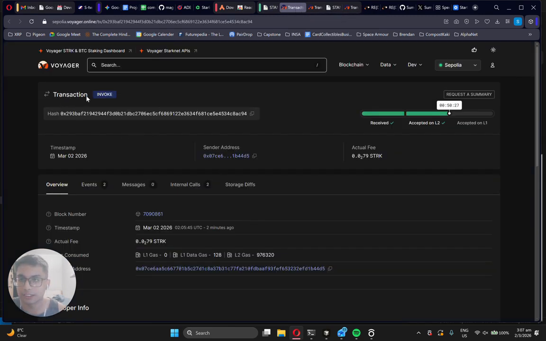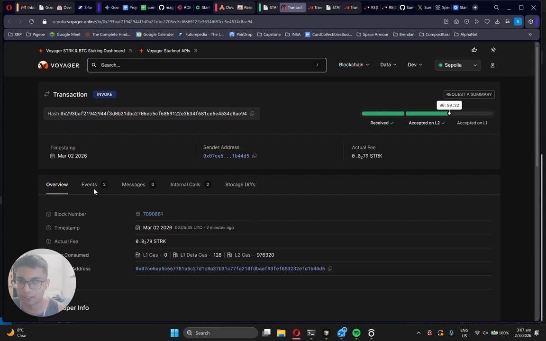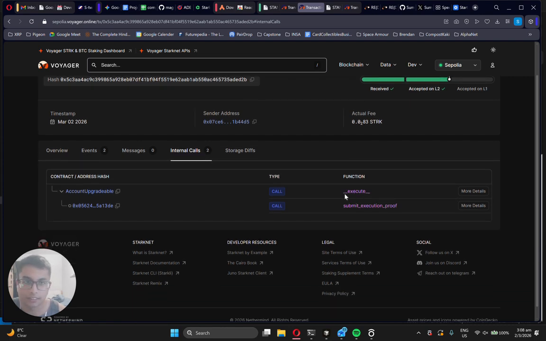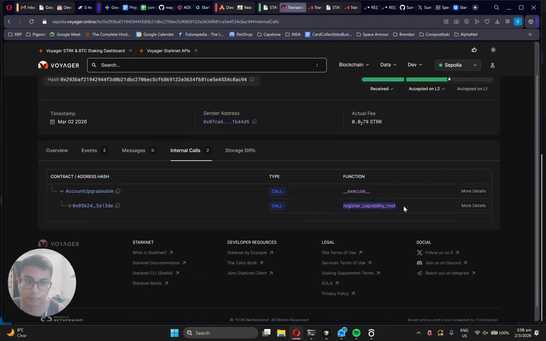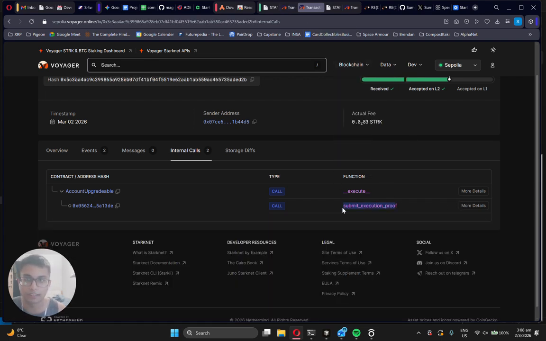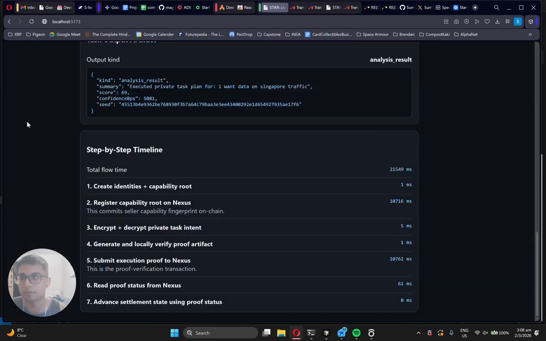If you go to the transaction, you can see over here the transaction that was taking place. The event here is, sorry, it's not loading. And the event here is execute and submit execution proof. Over here the internal call is register capability, so it's registering the capability that it is able to provide the data. Over here is submitting the execution proof to prove that it is able to provide the data, and once this is verified, only then is the escrow given.